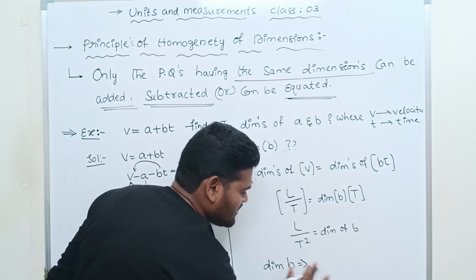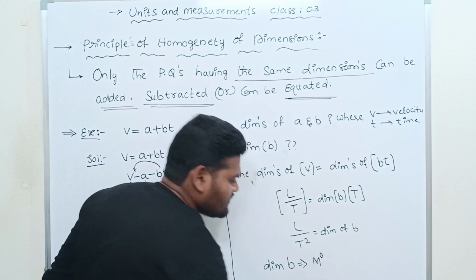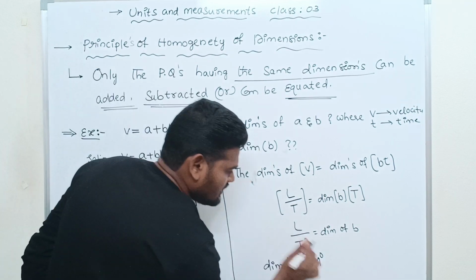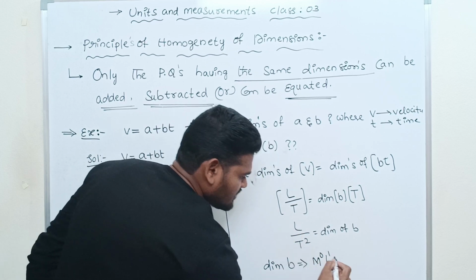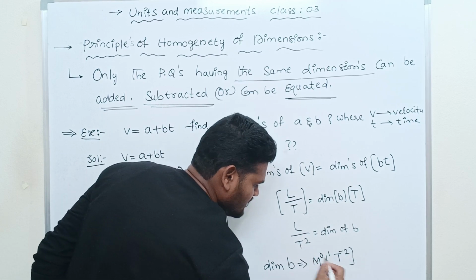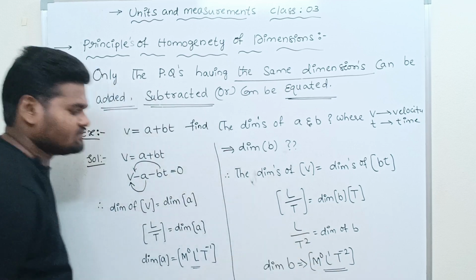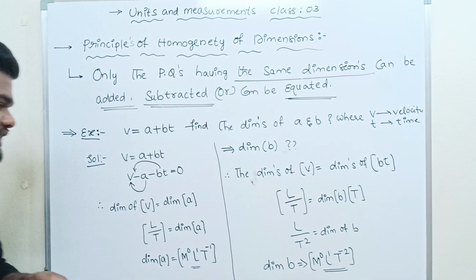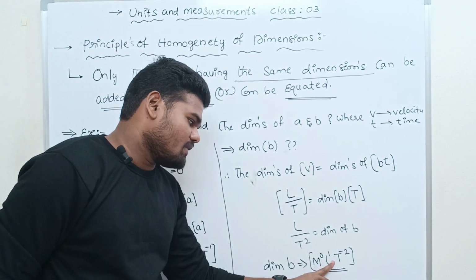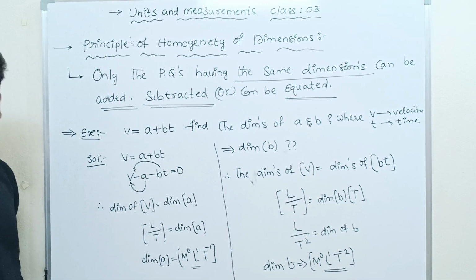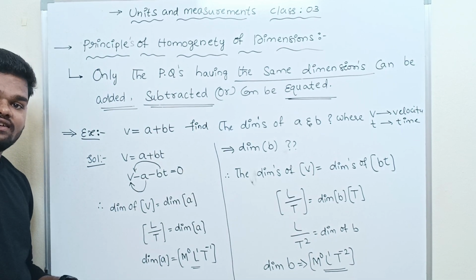So the dimension of b is what? L. Any M term? No mass term, M power 0. L power 1. If T power 2 comes to the numerator, it becomes T power minus 2. So the dimension of b is M power 0, L power 1, T power minus 2. Are you getting it? Any doubts?